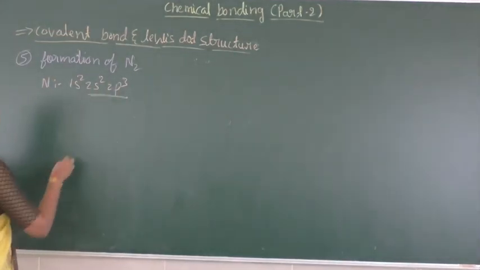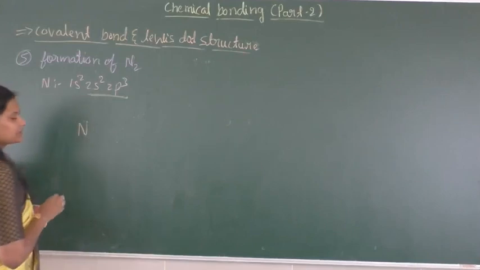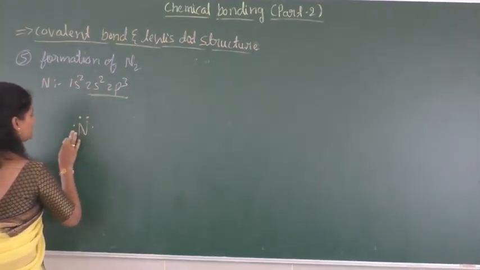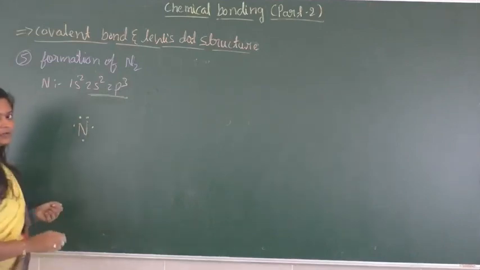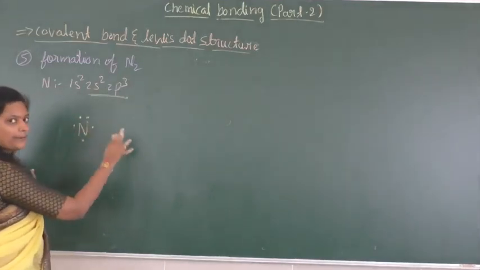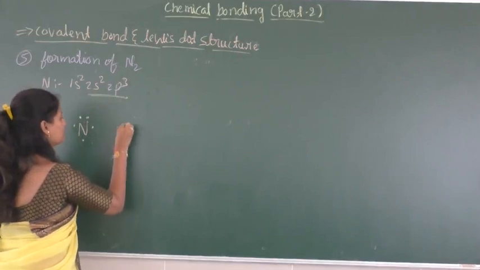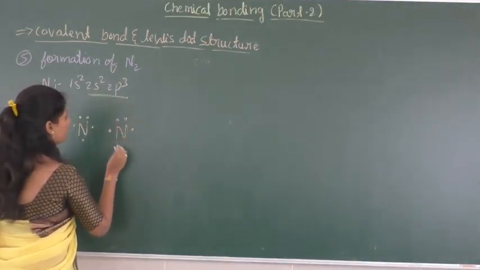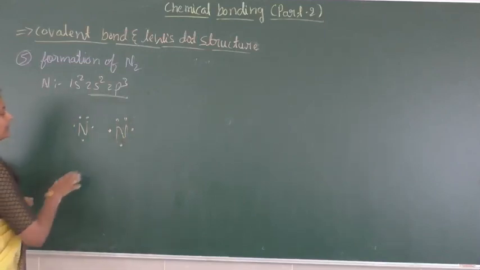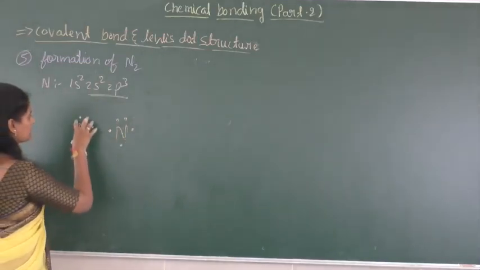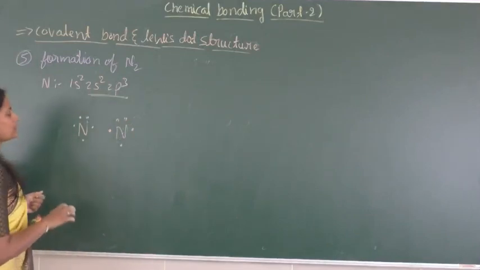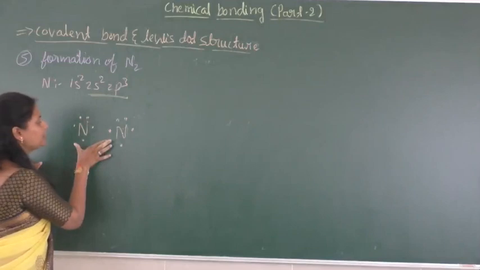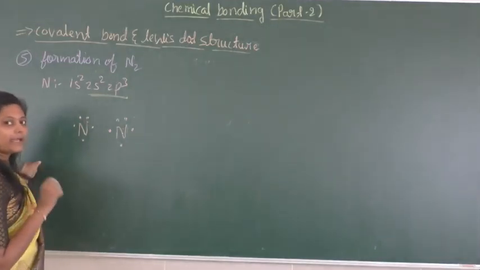Here, when we write the Lewis dot structure of nitrogen, this is the Lewis dot structure of a nitrogen. In the same way, when it combines with another nitrogen, this is the Lewis dot structure of another nitrogen. In the valence shell there are 5 electrons. To attain the nearest noble gas configuration, each individual atom requires 8